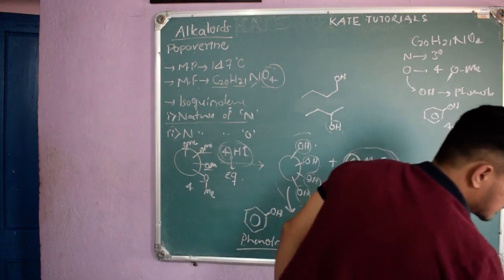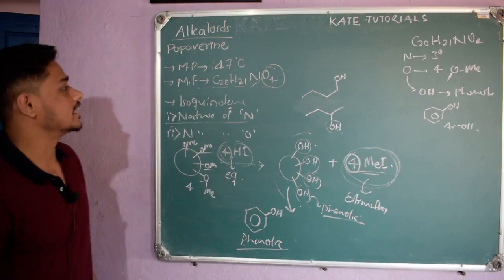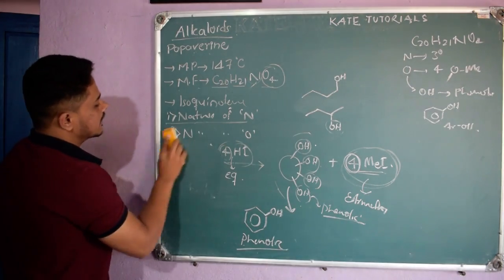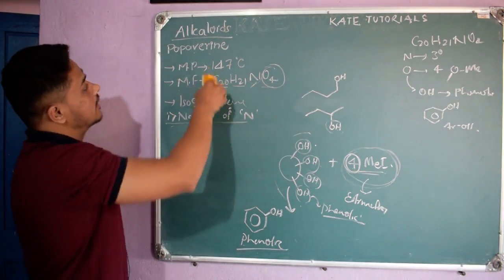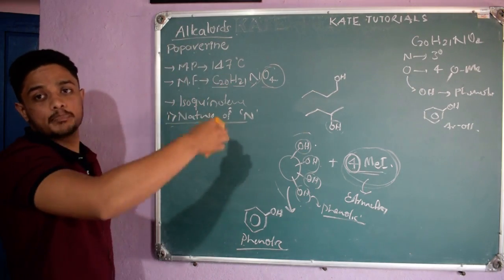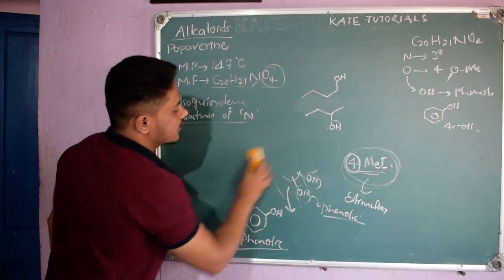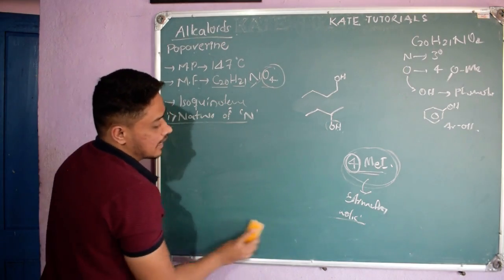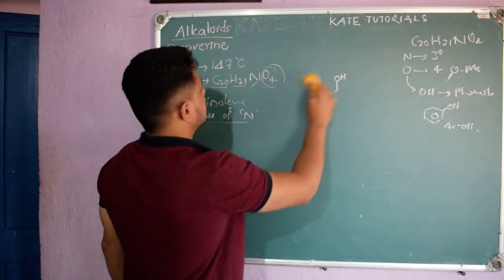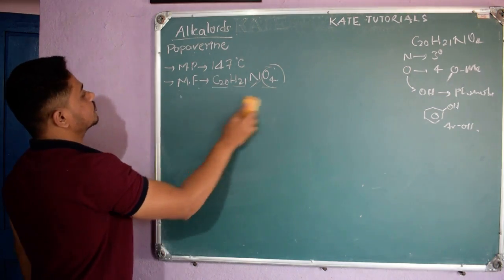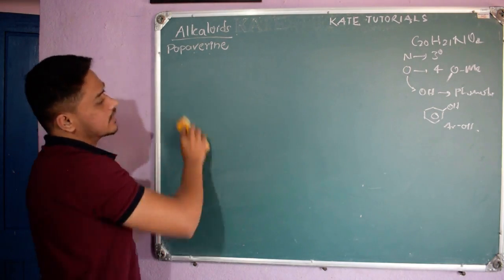Right. So next what they did: chemical degradation methods. Chemical degradation means they use some chemical compounds and break this papaverine into pieces and get some other compounds. Analyzing those compounds, we can tell the structure of papaverine. Right. So let us see about them.